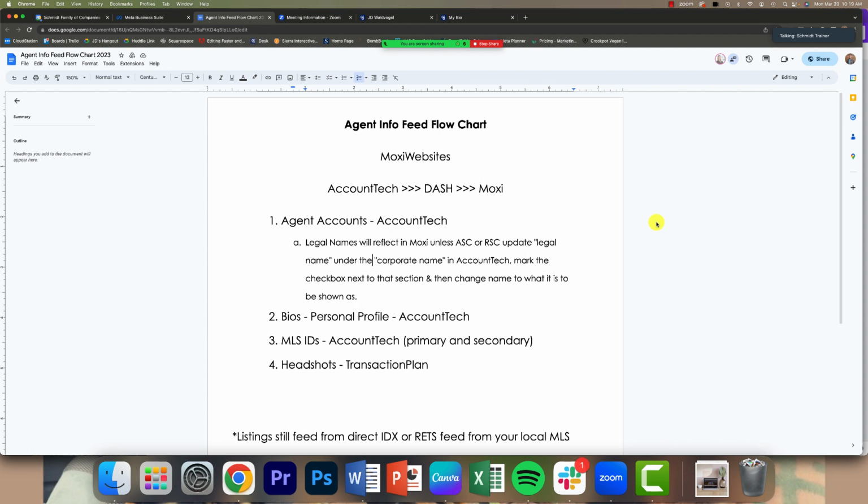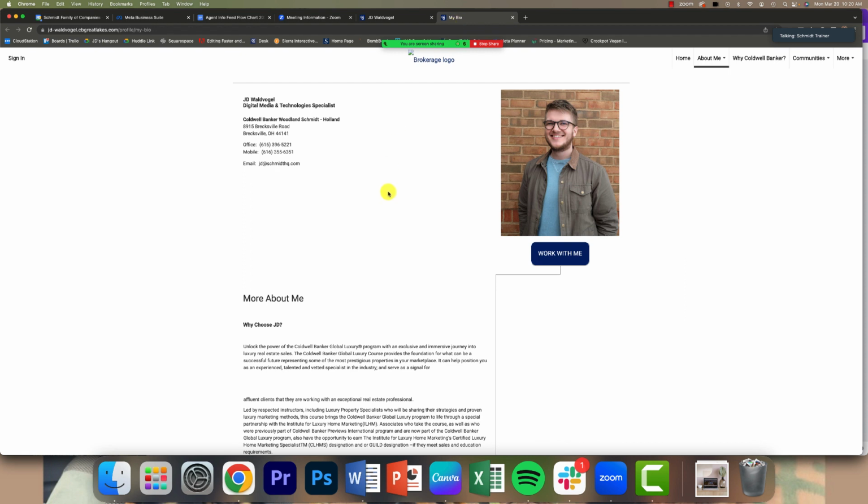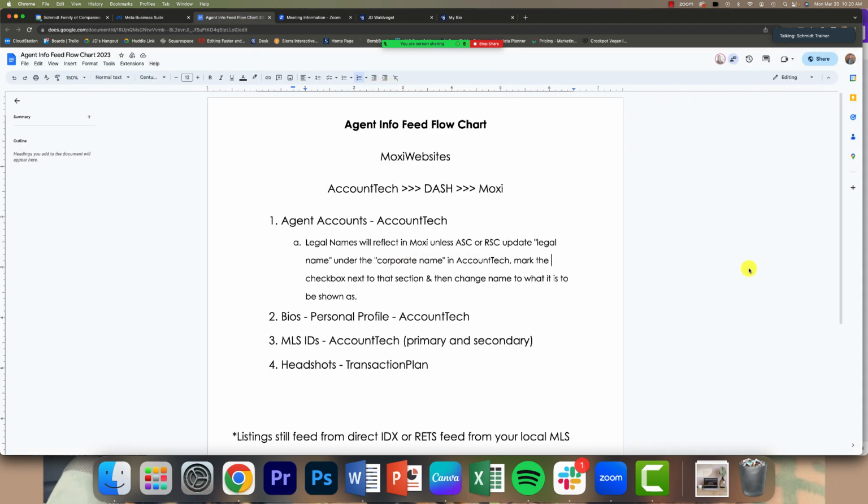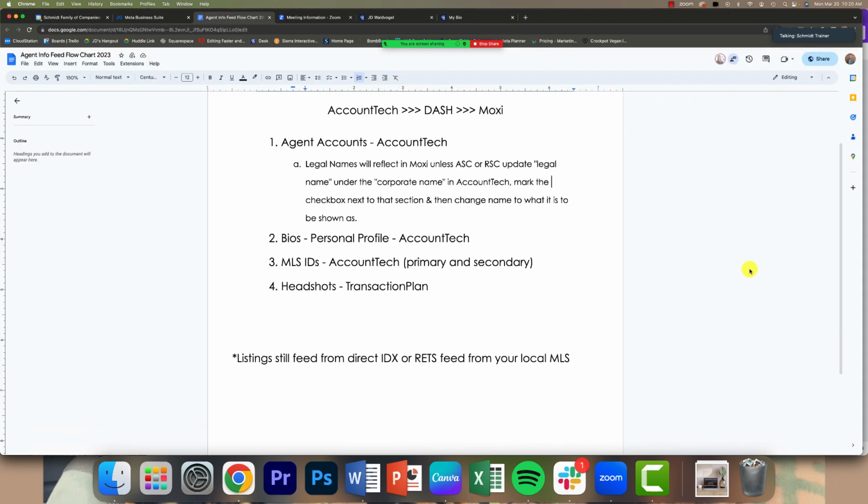But of course, especially in the beginning with all this transition stuff, we want to make sure that we're careful with that and wait for Moxie to iron out some of their stuff. So anything for My Bio information, address, phone number, email, headshot, anything like that, you're going to want to send to your ASC and have them update within Account Tech. So agent accounts, bios, personal info, you can see it all here.